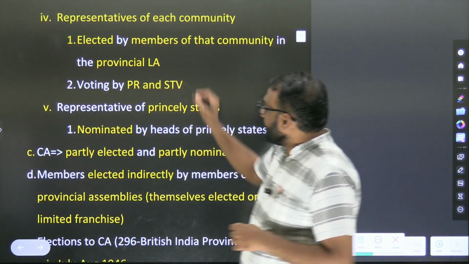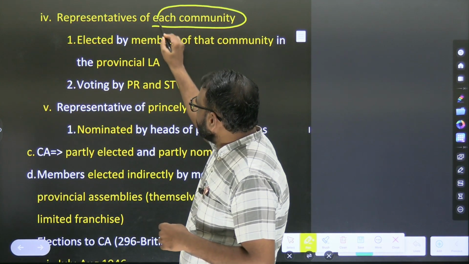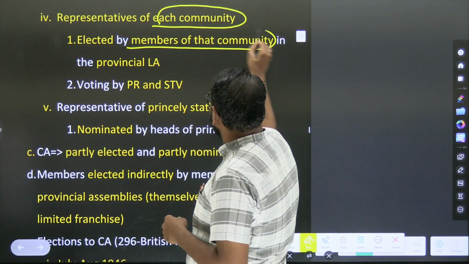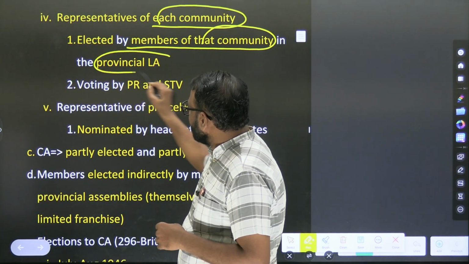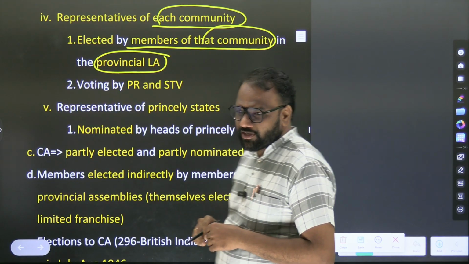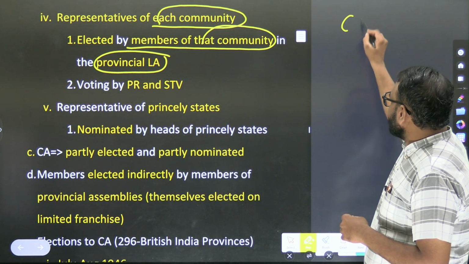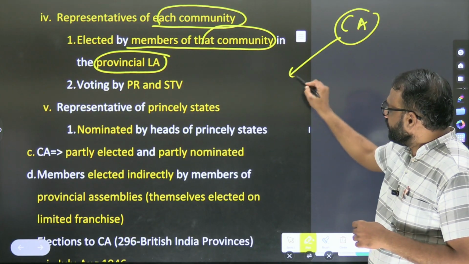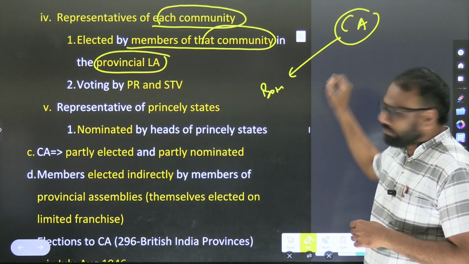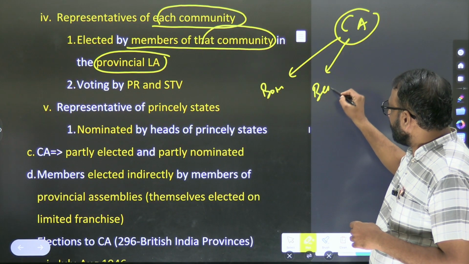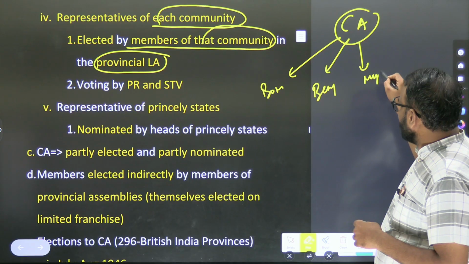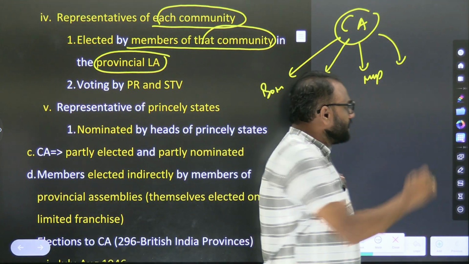Next, representatives of each community are elected by the members of that community in the provincial legislative assembly. So what did you understand? To Constituent Assembly, in the previous example we saw Bombay, Bengal, Mysuru, next is Travancore.